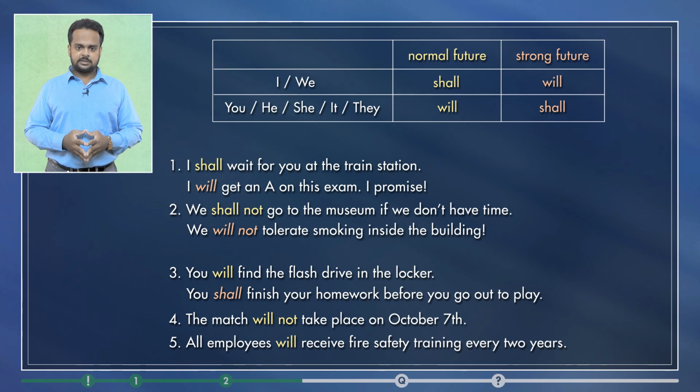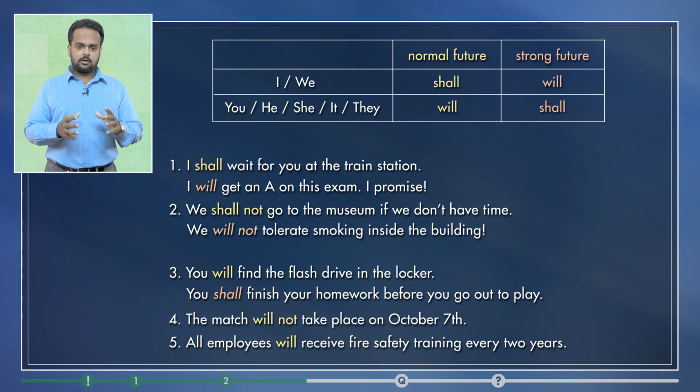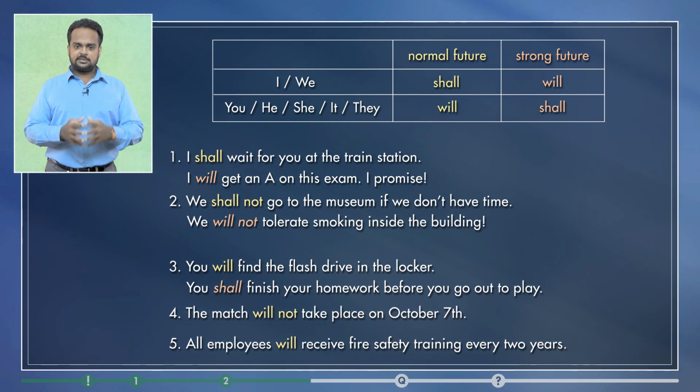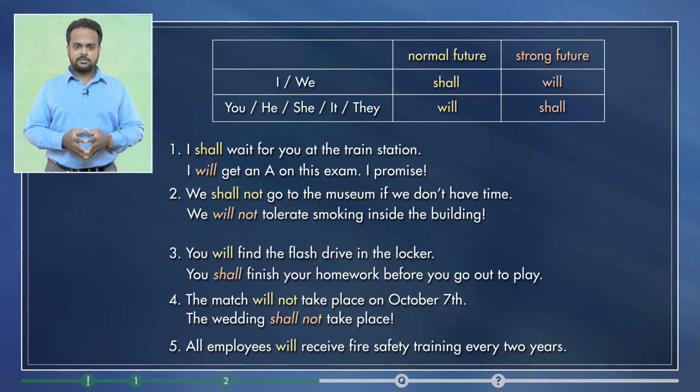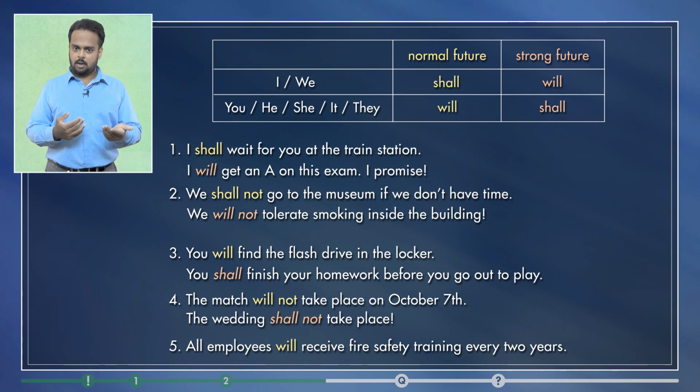What type of sentence is this? It's a command or order. You can imagine a mother saying this to her child. The next example is, the wedding shall not take place. Compare this to the previous sentence. The match will not take place on October 7th. Why? Maybe because of weather conditions or other scheduling problems.